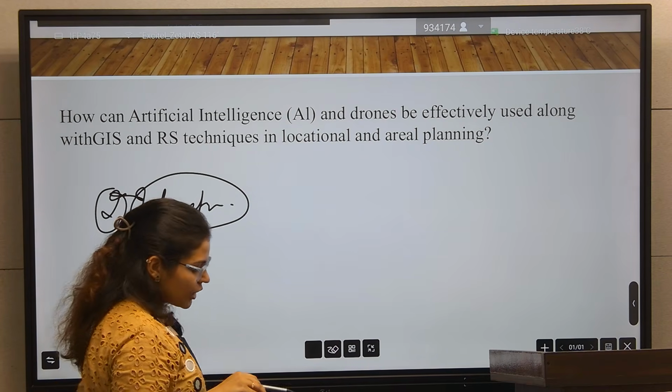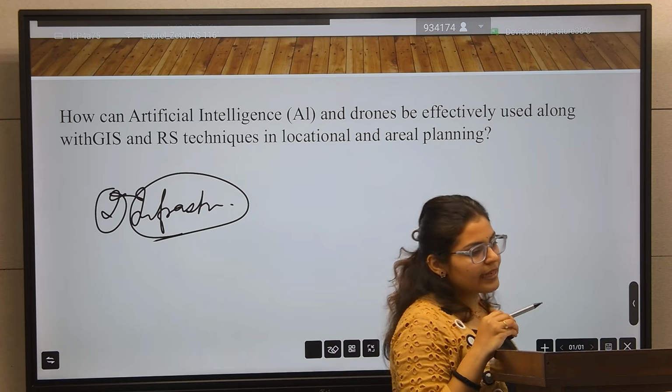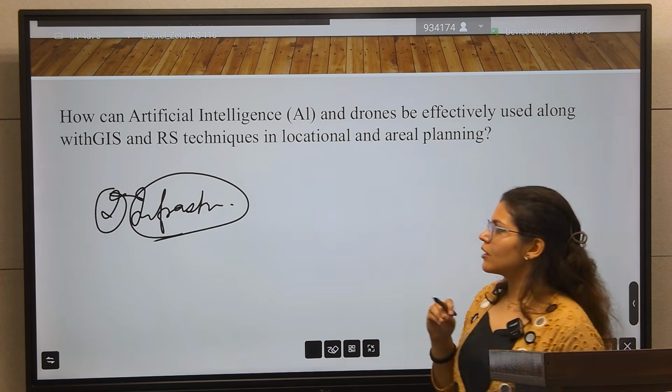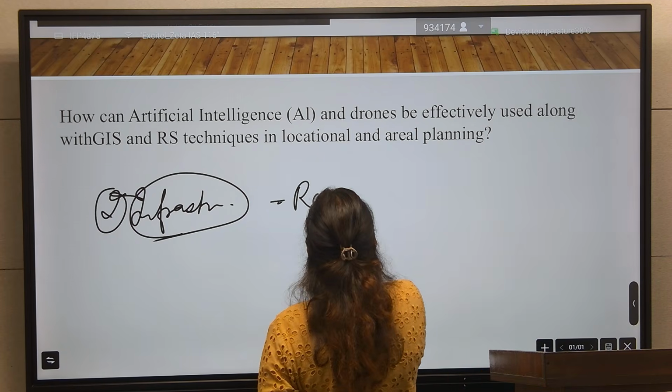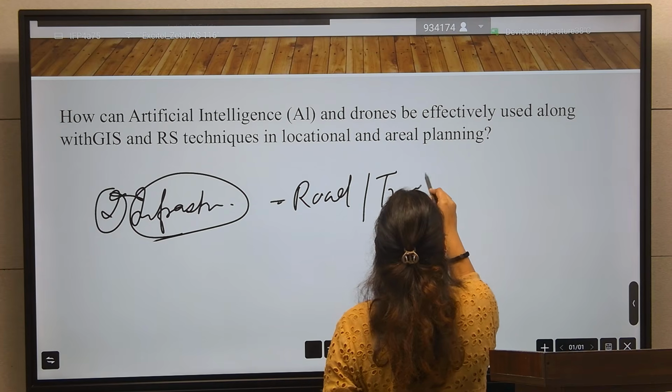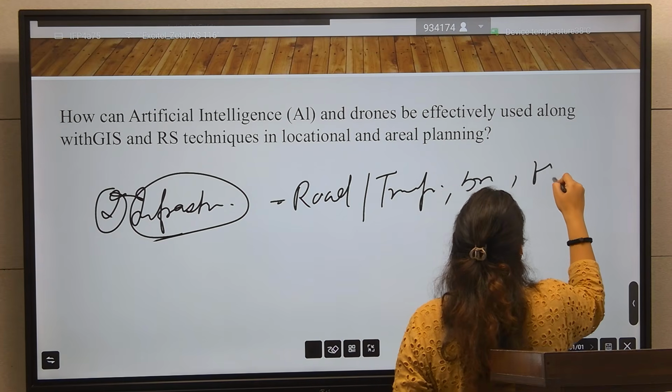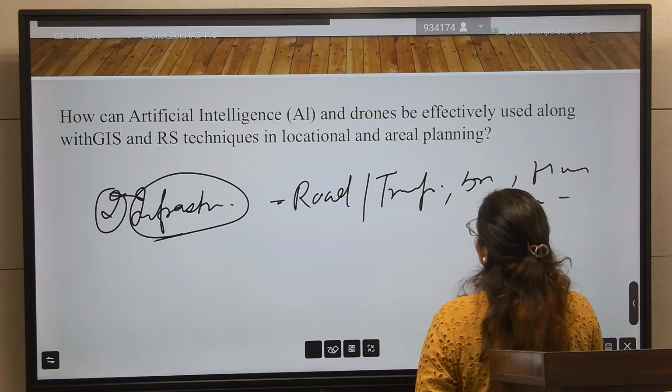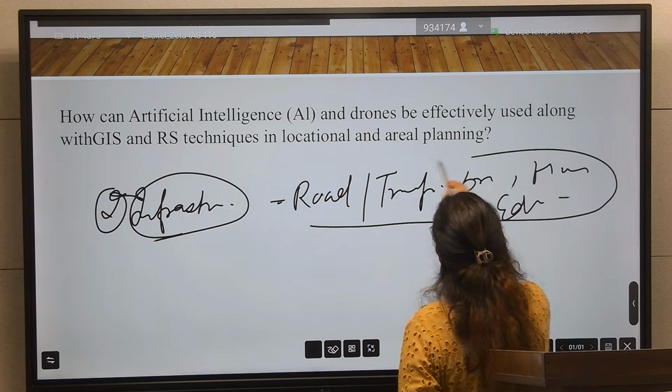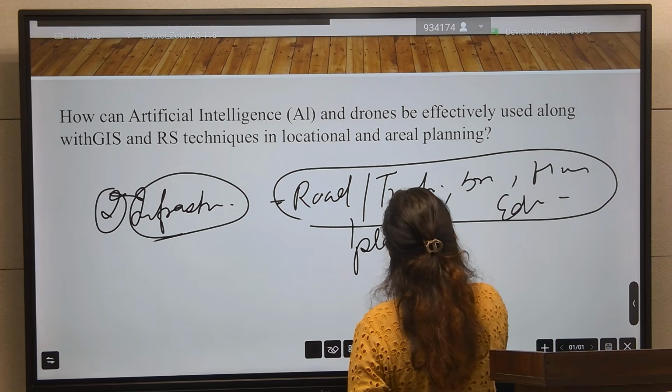In any location or area planning, the next step should be infrastructure planning. So infrastructure for road, for transport, for bridge, for hospital, education institute. All these require planning.